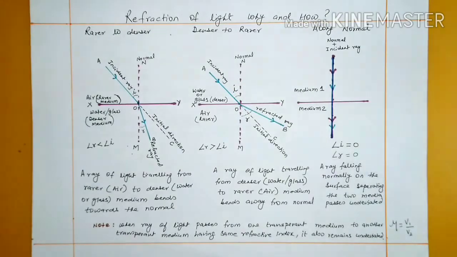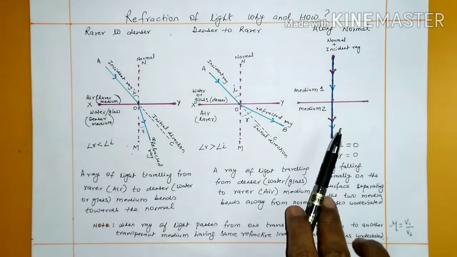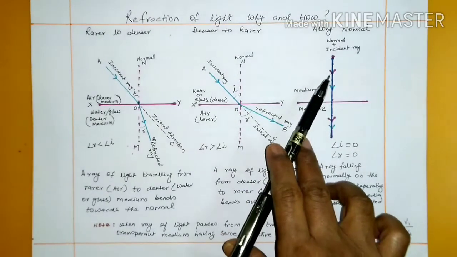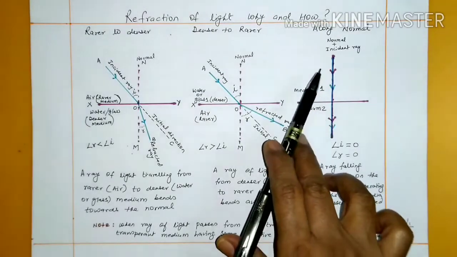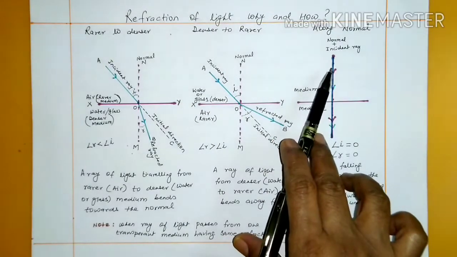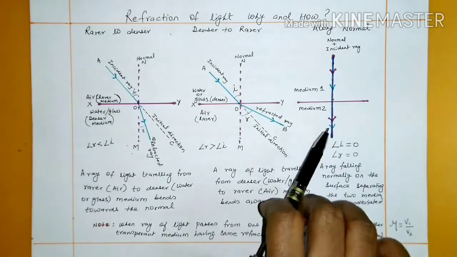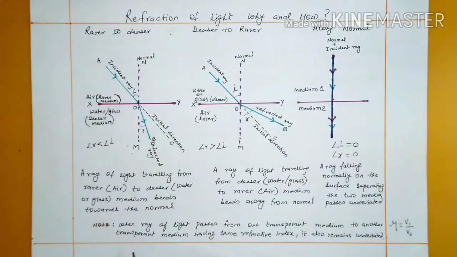We will also note that this ray passes undeviated when it travels along the normal, but it will also pass undeviated when a ray of light passes from one transparent medium to another transparent medium having the same refractive index.